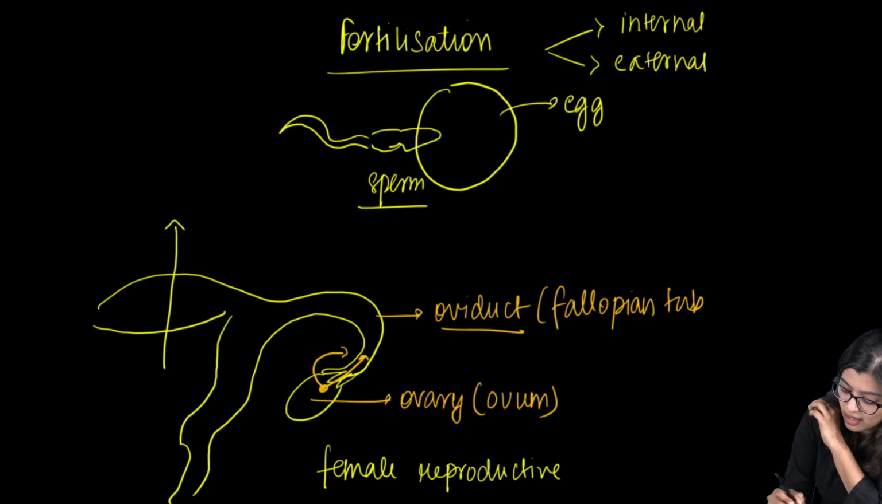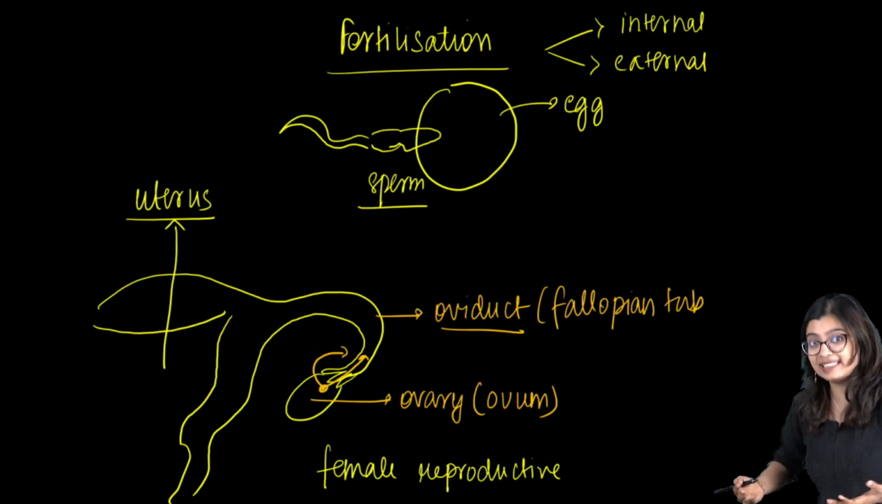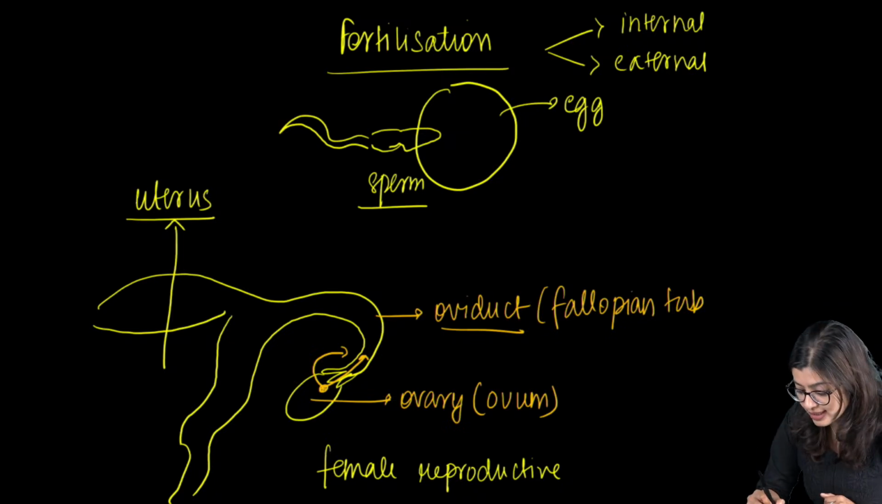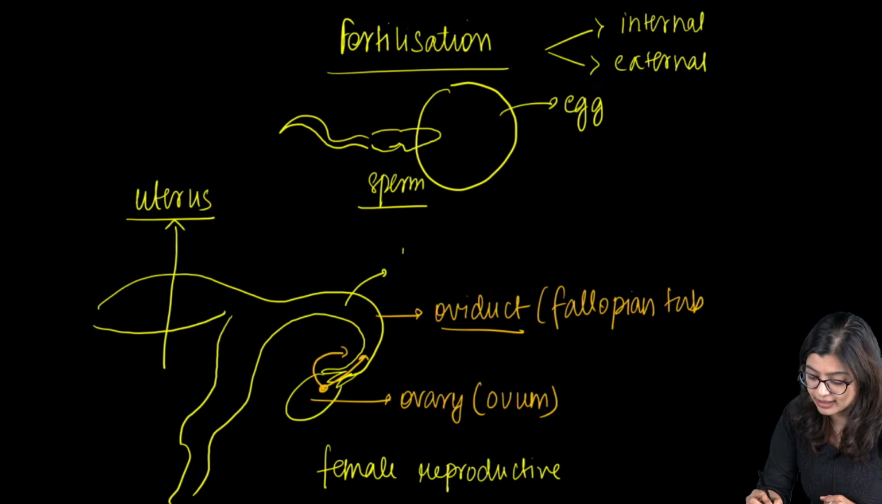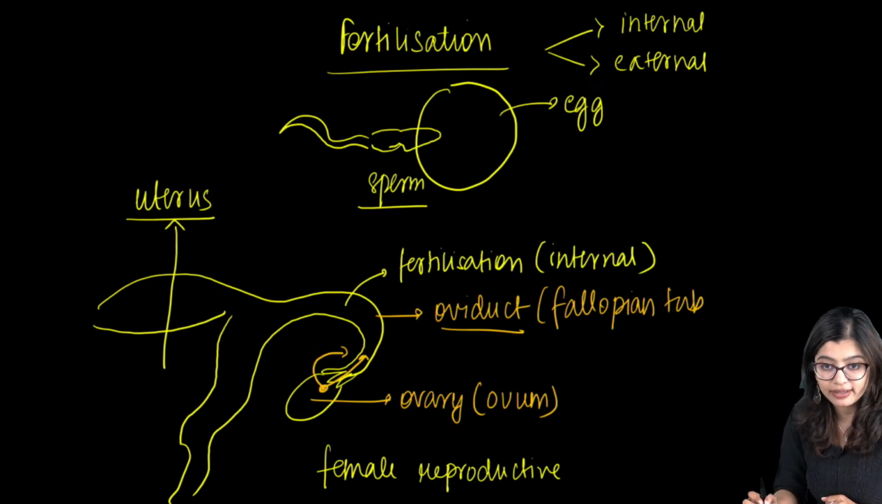This is what we call the uterus, right? Now, your oviduct is inside the female's body. This is where fertilization happens, right? So we see that it is happening inside the body. So here fertilization is internal. It is happening within the body, right?